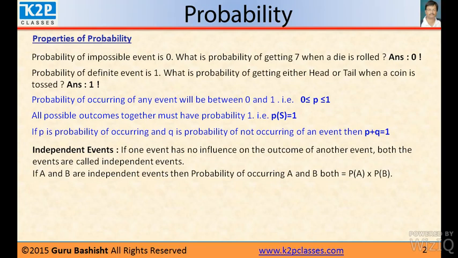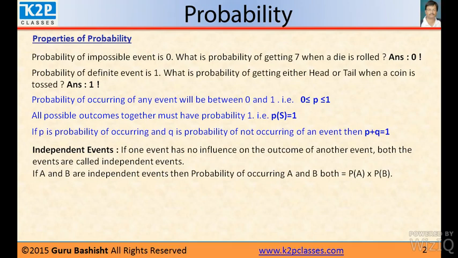Now, what are the dependent events? Dependent events means if the second and first event depend on each other, then it is called dependent event. Like if in a box there are 5 balls and each ball is of different color. So what is the probability that you will get a red color ball when you pick one ball from the box? And there is one red ball in the box, then it is 1 by 5.